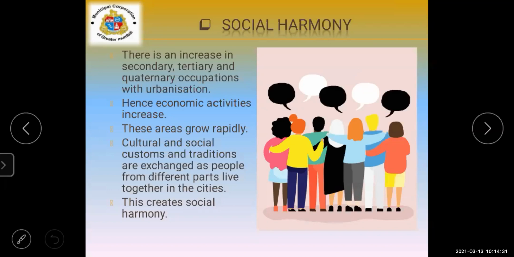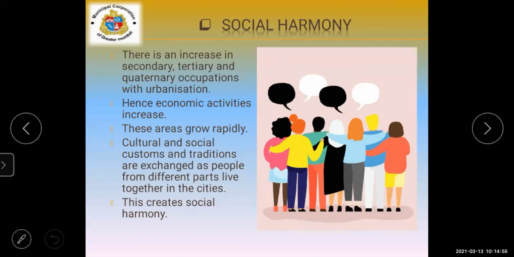Social harmony means what? When we stay together in one society, we should stay together in a peaceful way. Here, there are occupations like secondary and tertiary, different types of occupation, in the urbanized area.